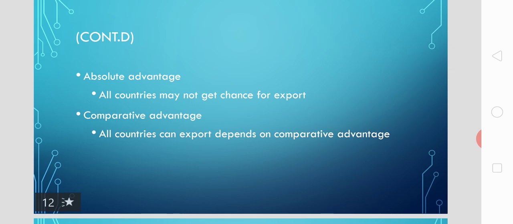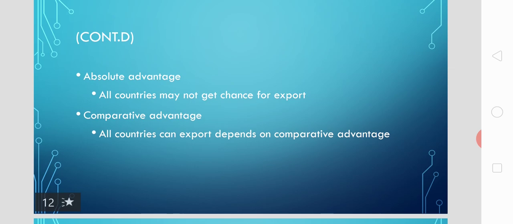Then in that case, no trade is possible with the nations having absolute disadvantage. Only one way trade will happen. Only export will come from one side, import will come from another side. So this is the case of one way trade traffic.